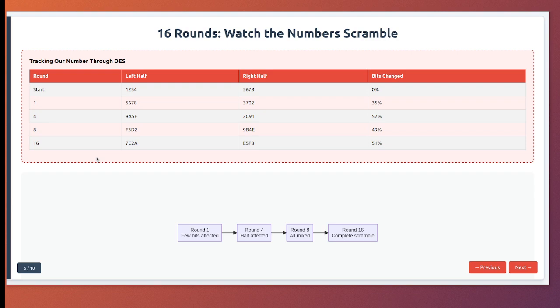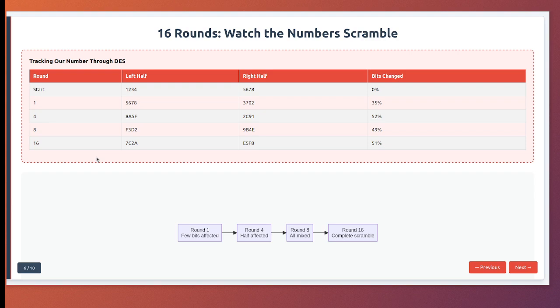Round 2 scrambles it further. By round 4, our original pattern is completely gone. The numbers look random. By round 8, halfway through, even knowing the original input and seeing the current values, you couldn't work backwards without the key.